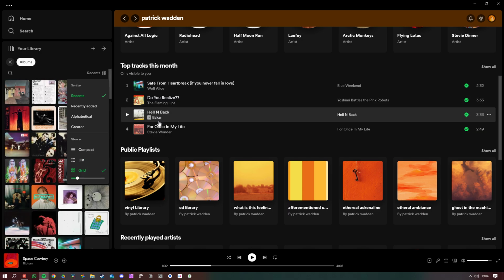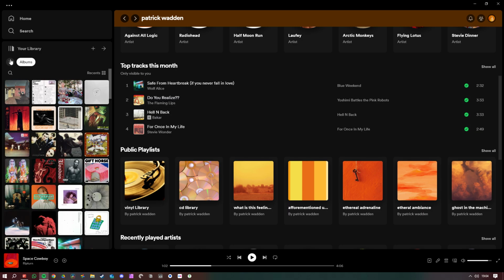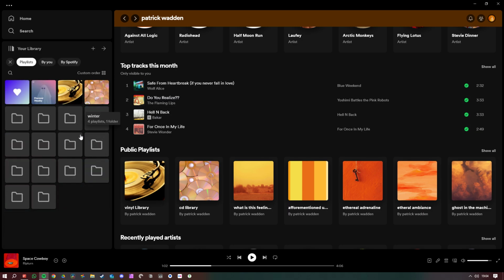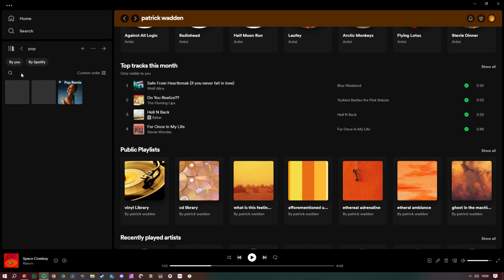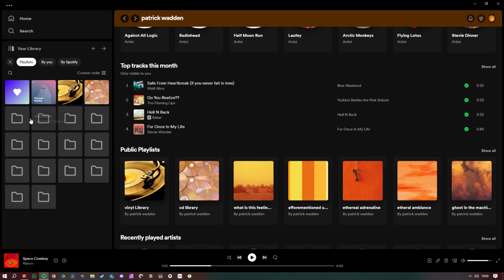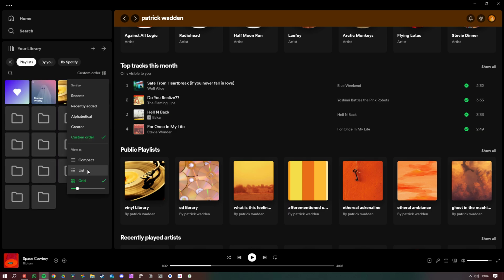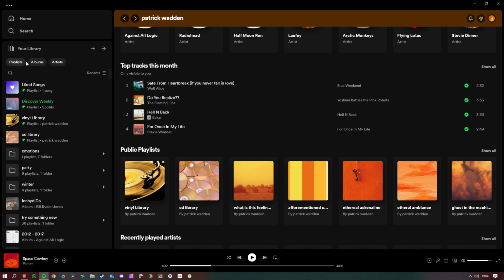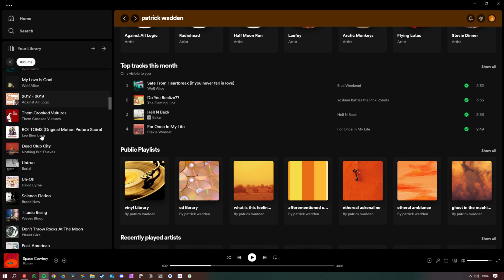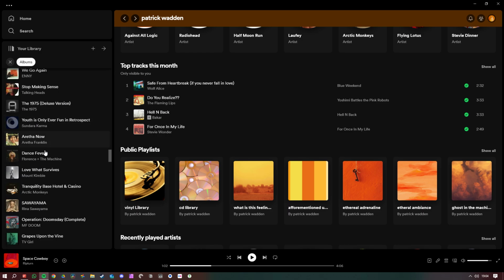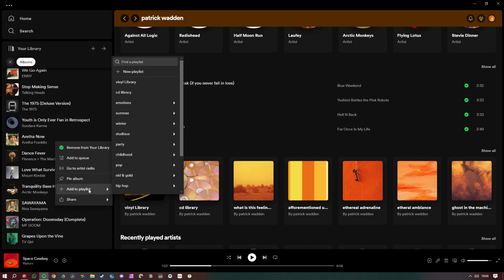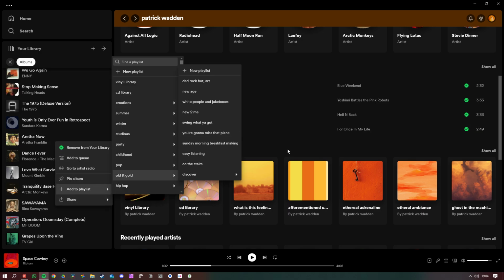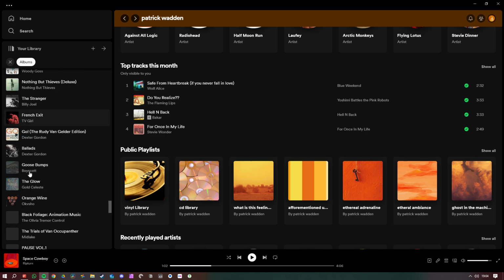I wish that I could have it in a grid system all the time on albums, and then when I went to playlists, it didn't make it a grid system because then you can't. Like this is so unusable. If you let me use folder pictures, it might be a bit better, but I'm not going to come down here and hover over each folder. That's just ludicrous. So I have to have it as a list. But the albums are a bit usable as a list. But anyway, I wish I could put the albums into folders and stuff. As of right now, you can't. So yeah, I'm still working on that. We'll see how that goes.